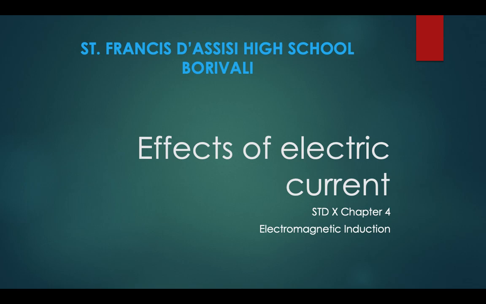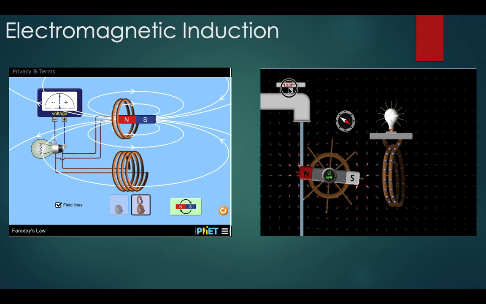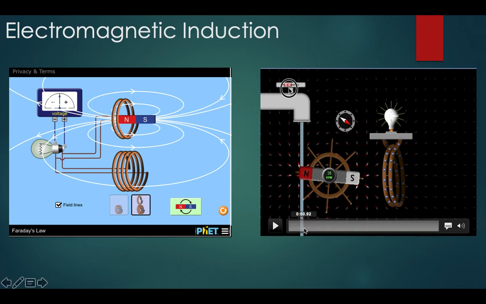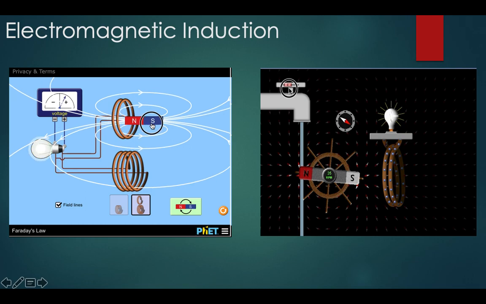But now, what if the conductor is moving or the magnetic field around the conductor changes? To answer this question, an experimental scientist, Michael Faraday, conducted several experiments and discovered the law of induction. Let us observe in this simulation what will happen when the magnetic field around the loop is changed.